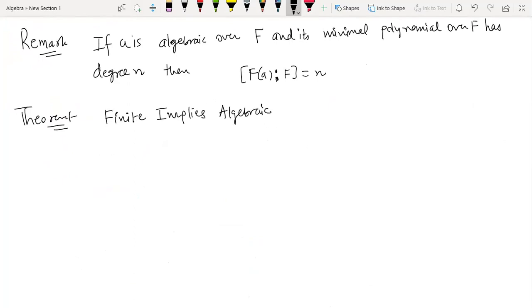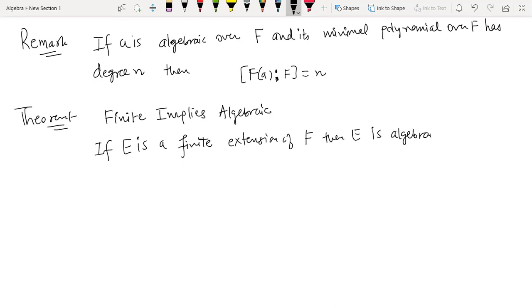So the statement of the theorem is, if E is a finite extension of a field F, then E is an algebraic extension of F.